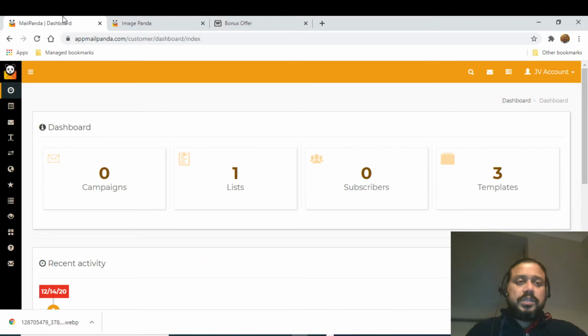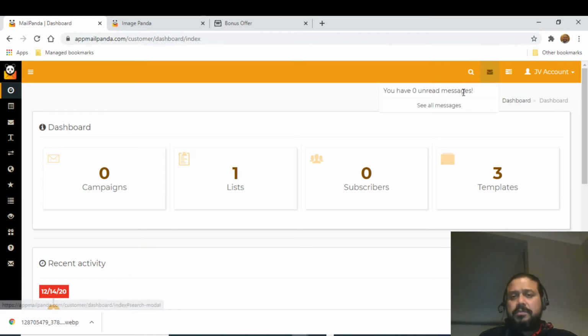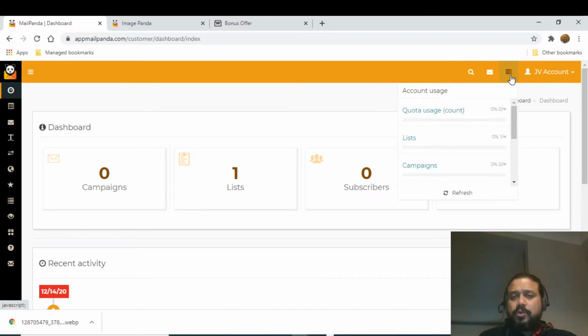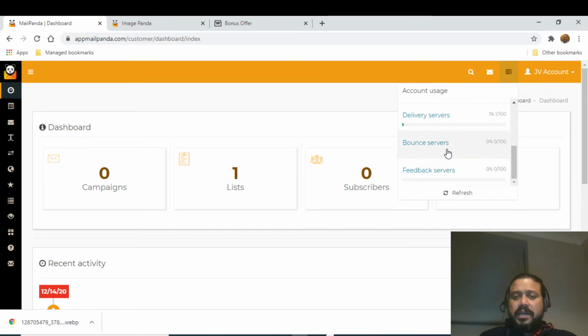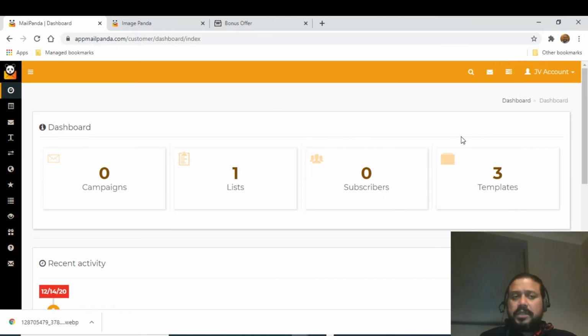Now coming into the meat of this video, the members area. So you can see as I'm inside the members area, towards the right, you can actually search anything. You can see whether any emails are there, and also there is a placeholder where you can see what is the usage, how many lists you have got, how many campaigns you have done so far, subscribers, delivery servers, bound servers, and feedback servers. All those can be done here.